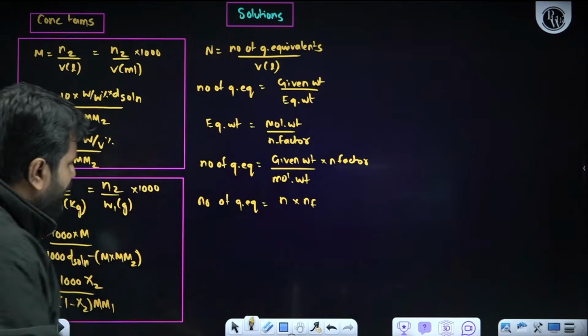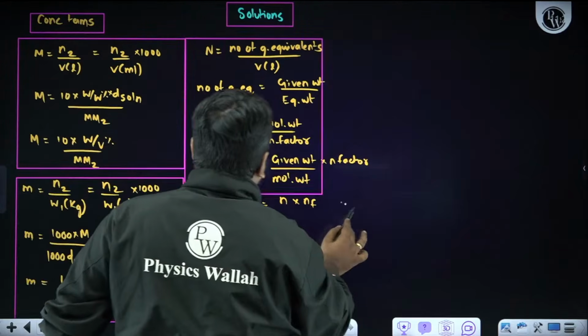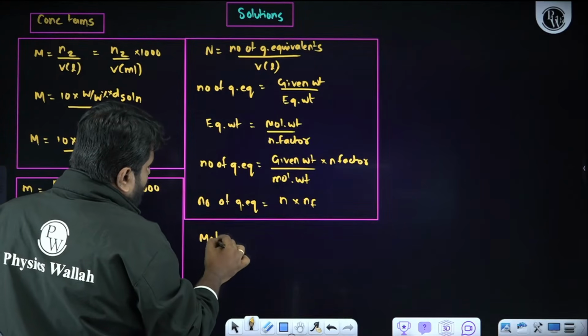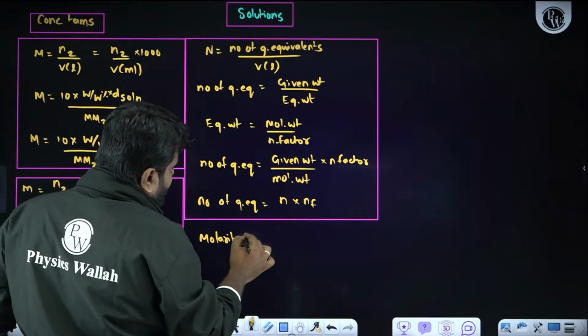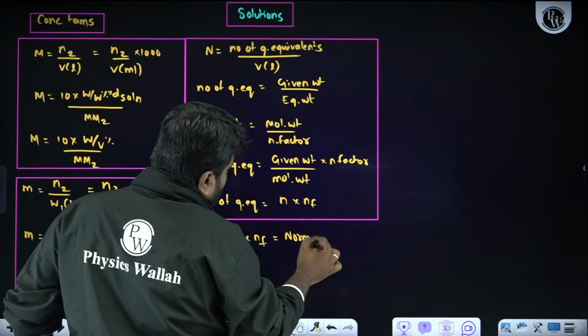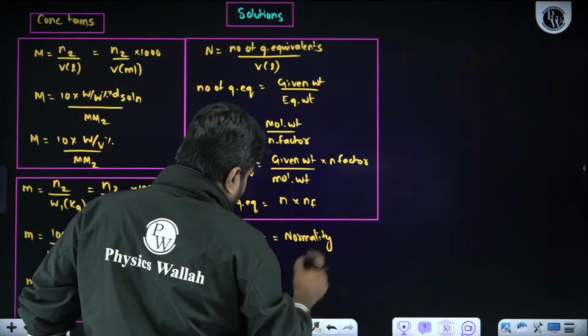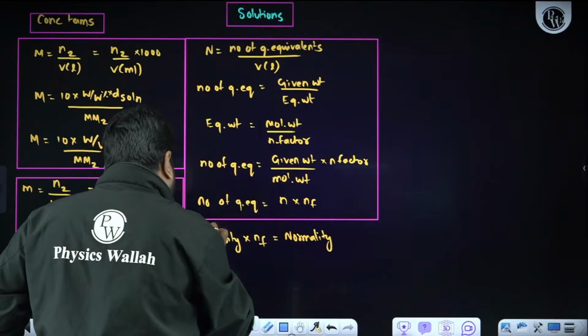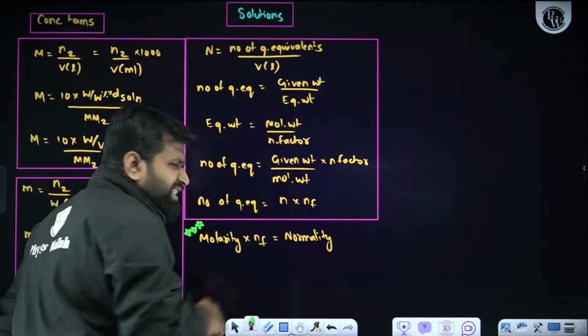Now what is the relationship between molarity and normality? It is very simple. Molarity into n factor is nothing but what is called normality. So this relation is very, very important. We may get some basic question.